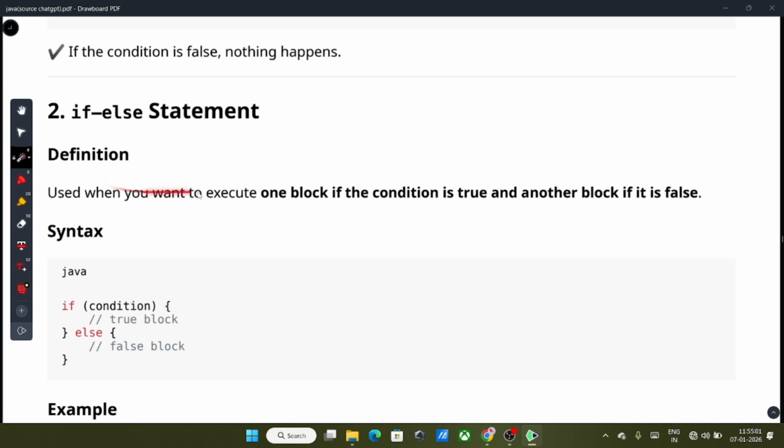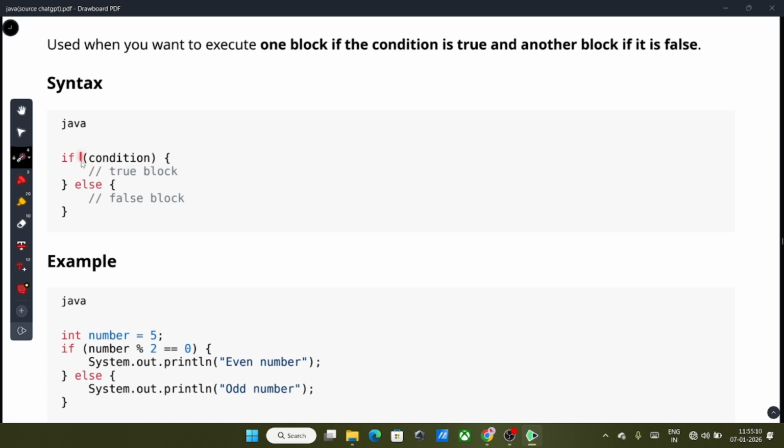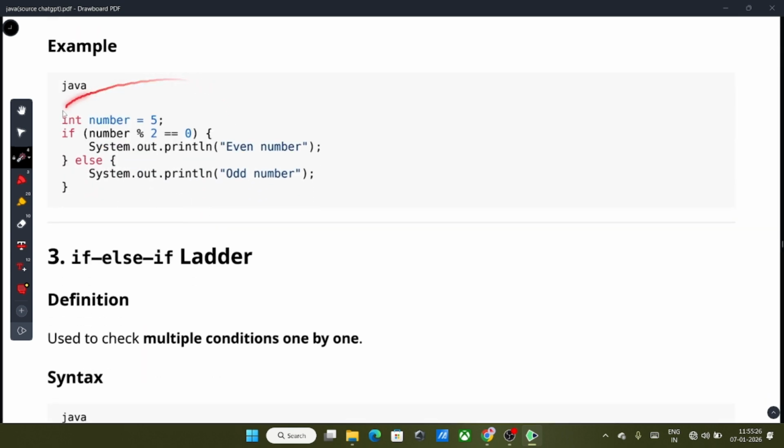It is used when you want to execute one block if the condition is true and another block if it is false. It means that if the condition given with the if block is true, then the relative block will be executed, and if it is false, then the else block will be executed. Okay, this is the example.